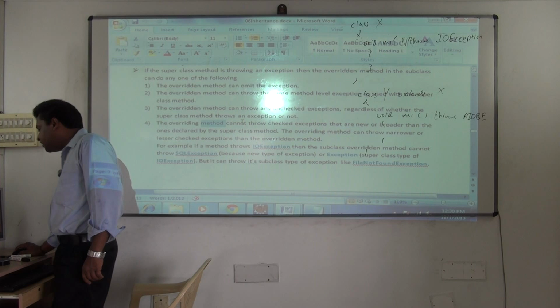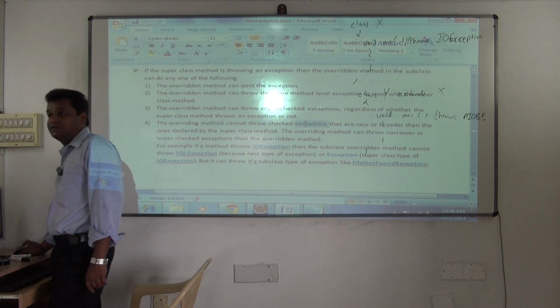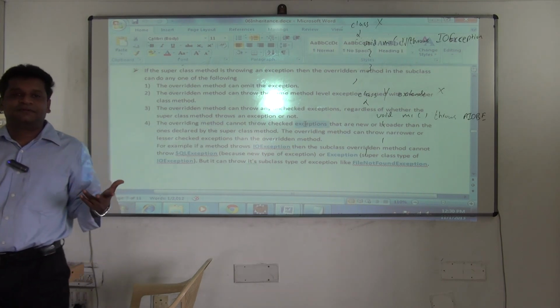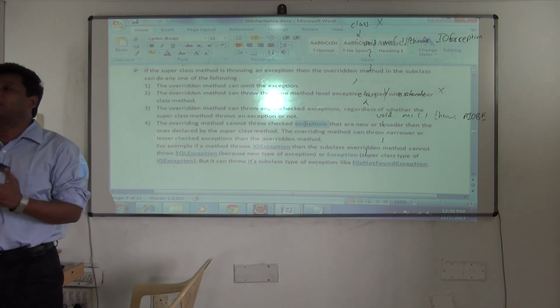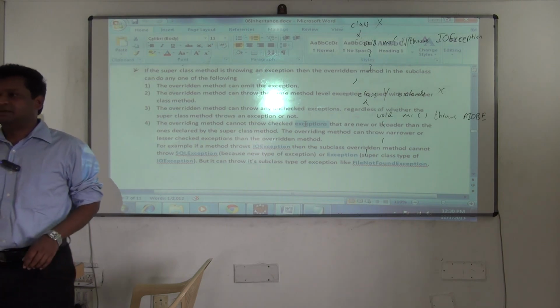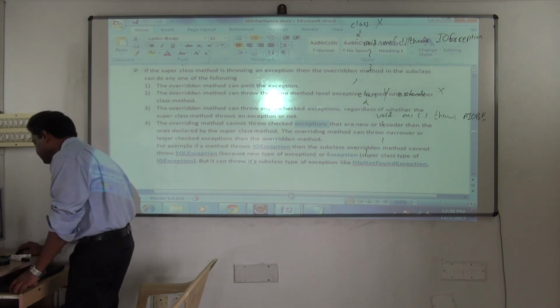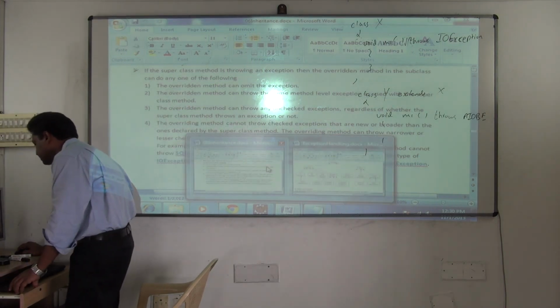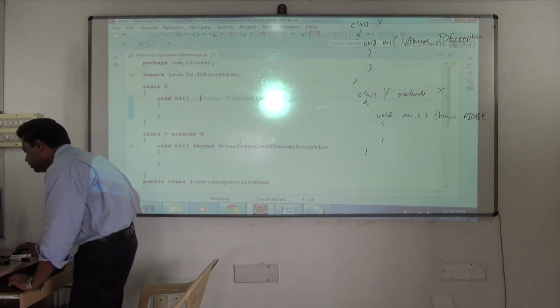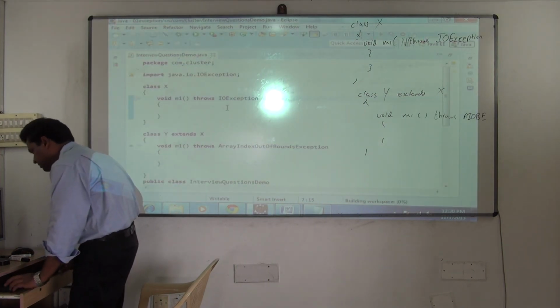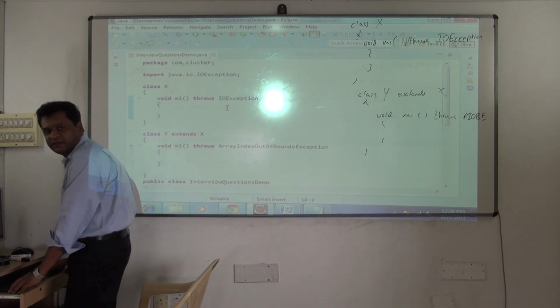See, the overriding method cannot throw checked exceptions that are new. A new one you can't throw. Or broader. Understood? You cannot throw, see, one second, a new one. Supposing this is IO exception, and I throw an unchecked one, fine.